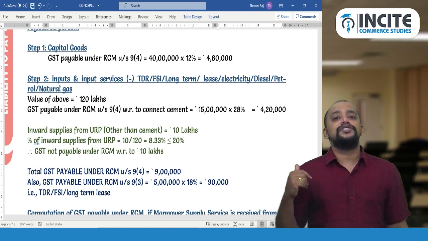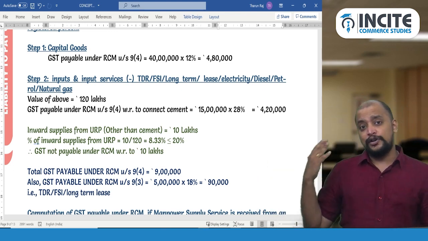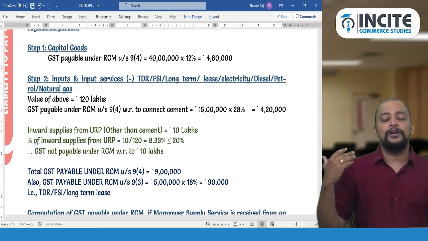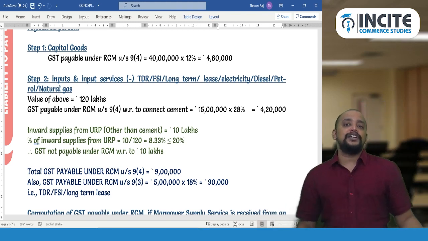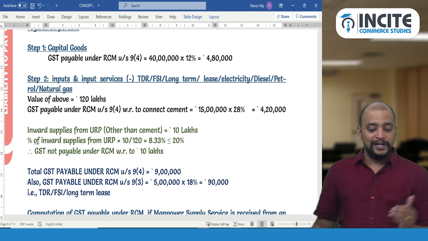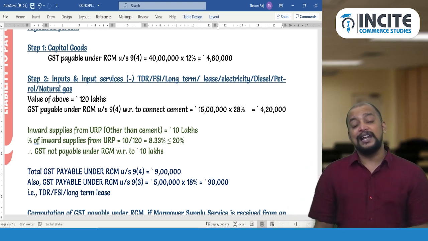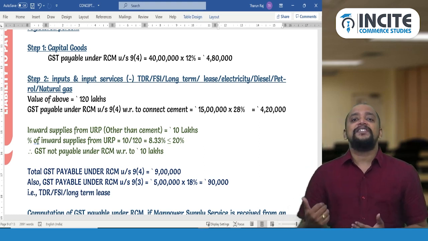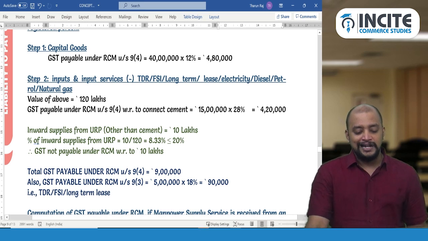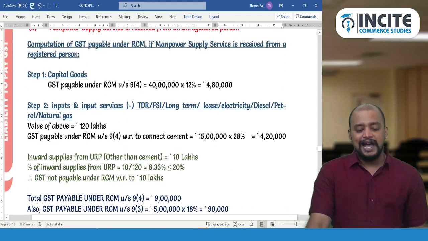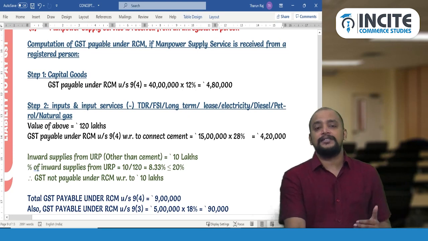Okay. So now if you see the total GST payable, first on capital goods under RCM section 9 subsection 4, 4 lakh 80,000, on these inputs and input services 4 lakh 20,000. So total 9 lakhs plus 9.3. 9.3 is what? FSI. So on that FSI we are paying 90,000. So therefore this is the answer. This is how you need to arrive at the answer.